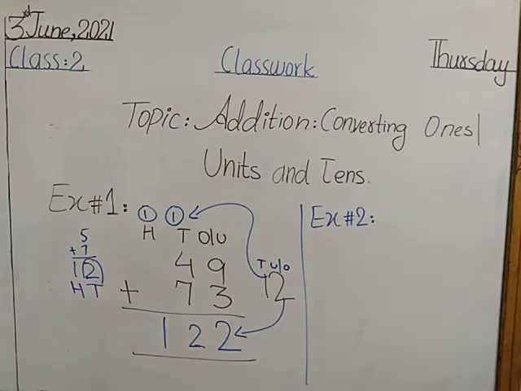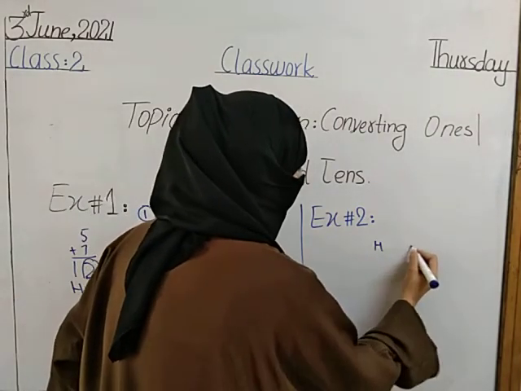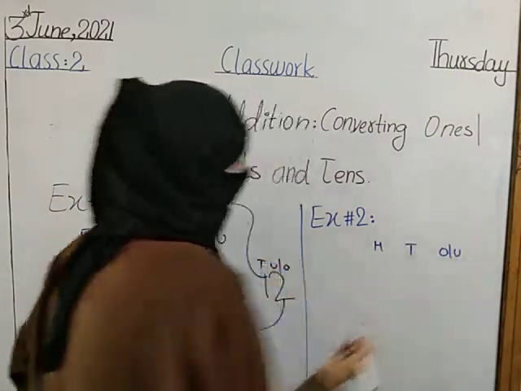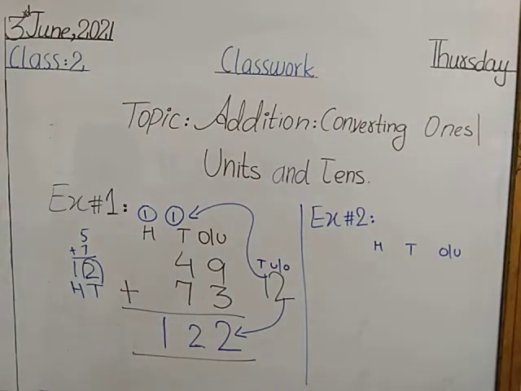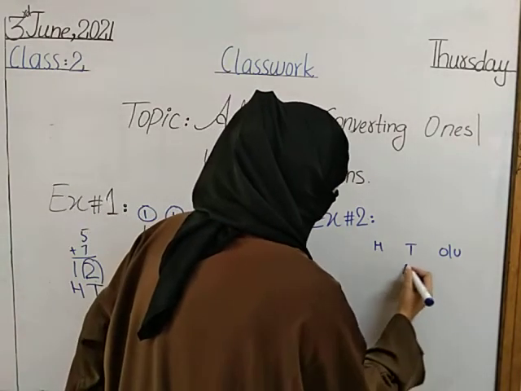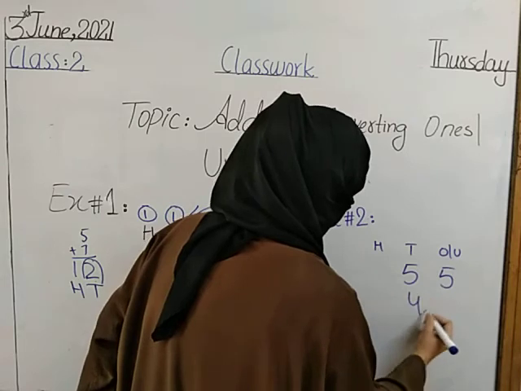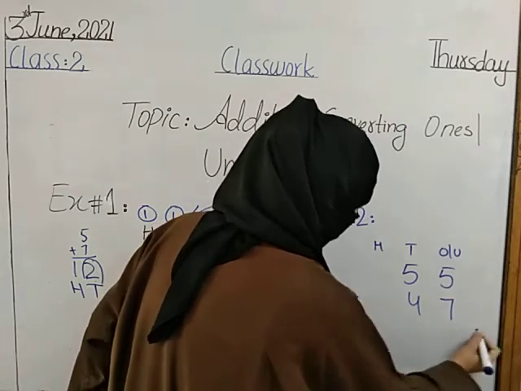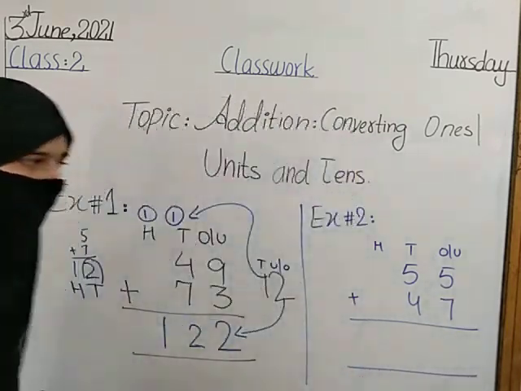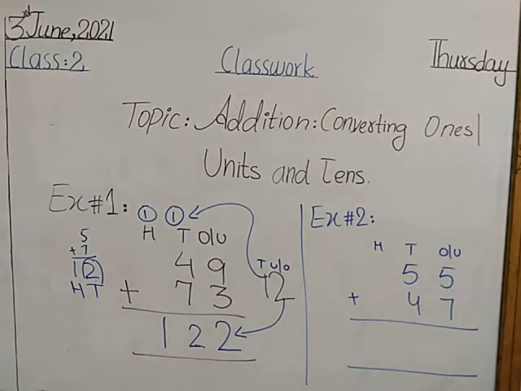Example number 2 is 100 tens ones or unit, 55 and 47. Now we have to add these two numbers. First is 55 and second is 47. So Shavez, you tell me from where we will start our calculation.